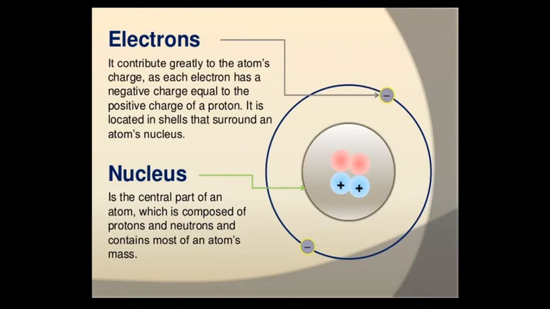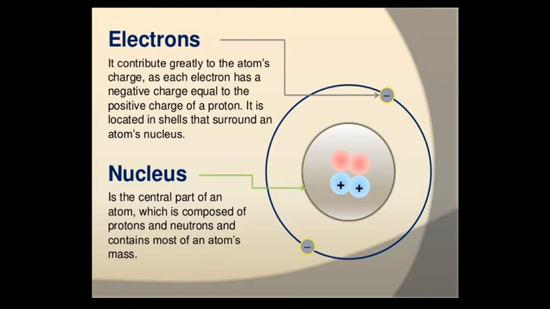Then this is a picture which shows that. In the picture you can see that in the middle there is one circle. It consists of a pink and a blue round particle. One is given a positive charge, so the positive charge is the proton and the pink one is the neutron. That circle shows the nucleus. Around the nucleus you can see one more circle.